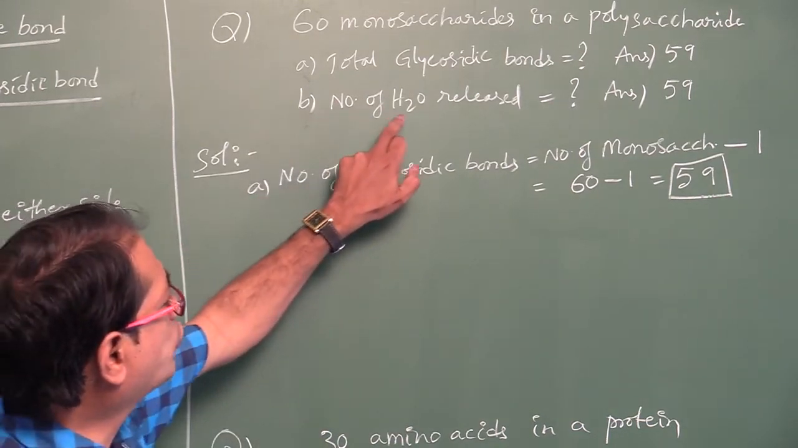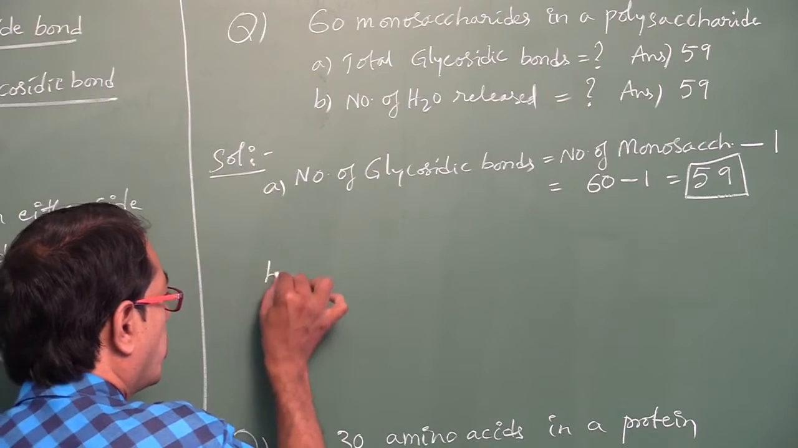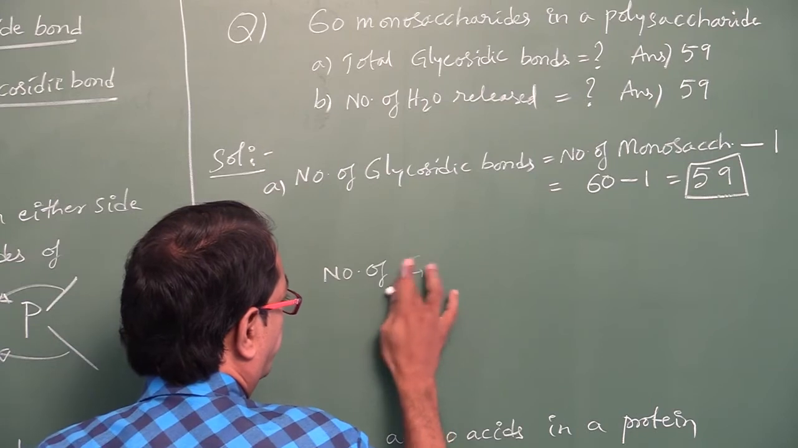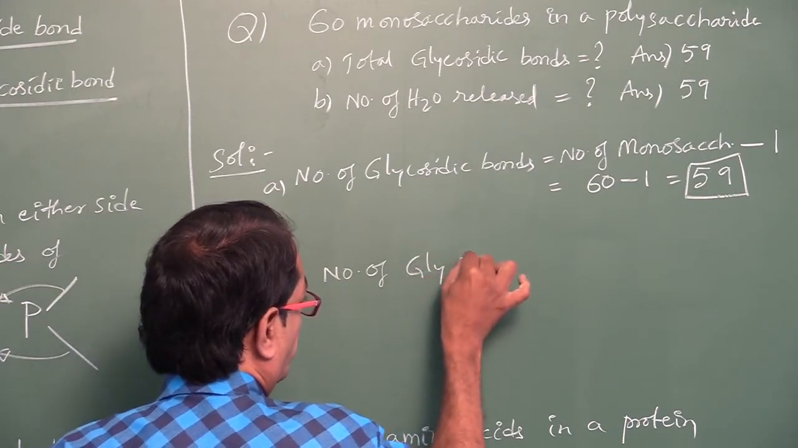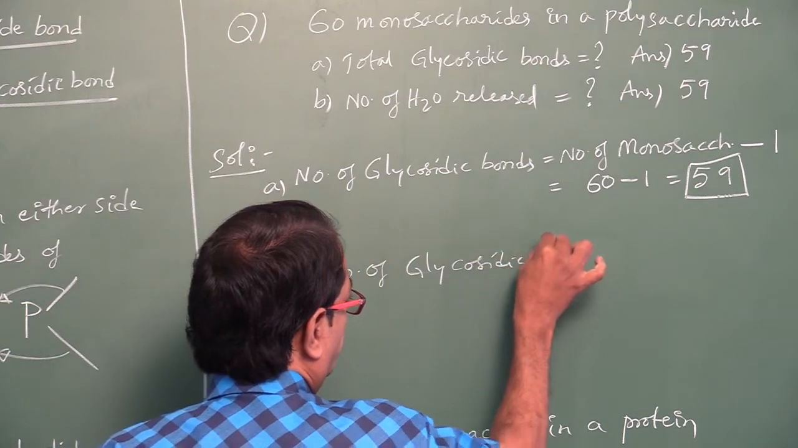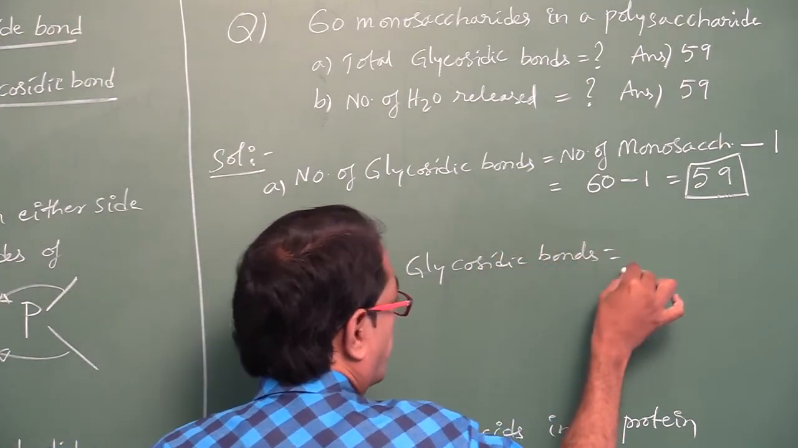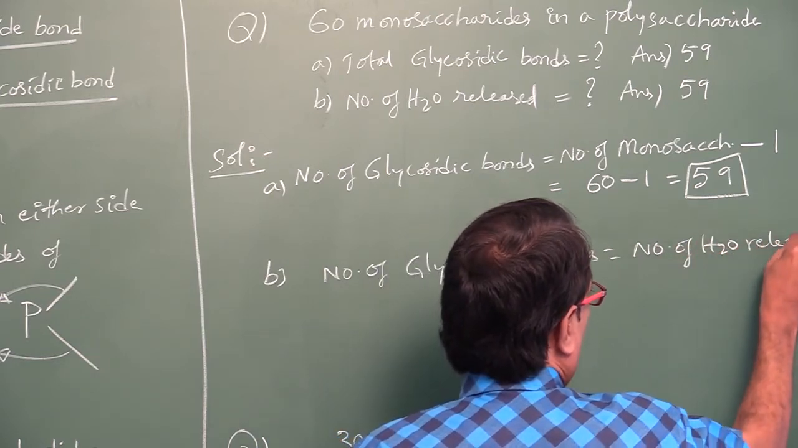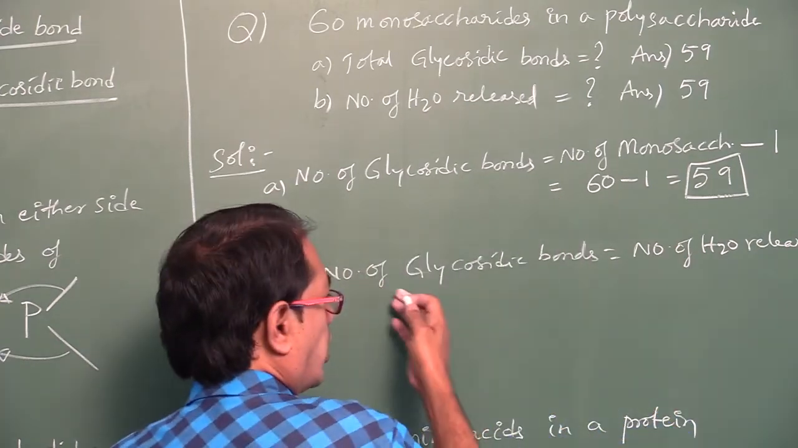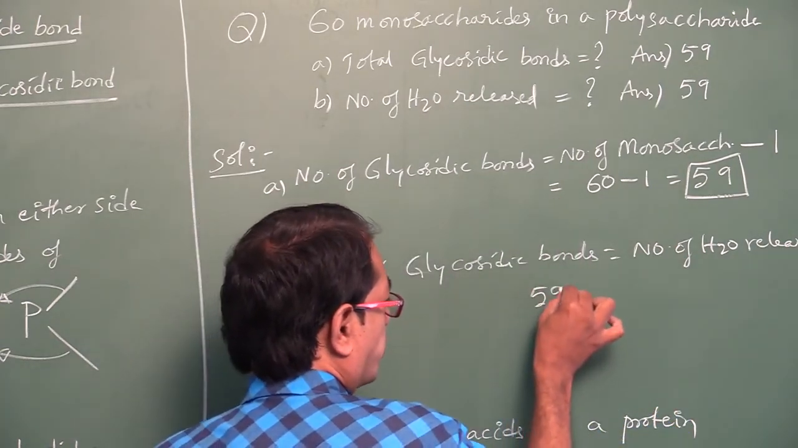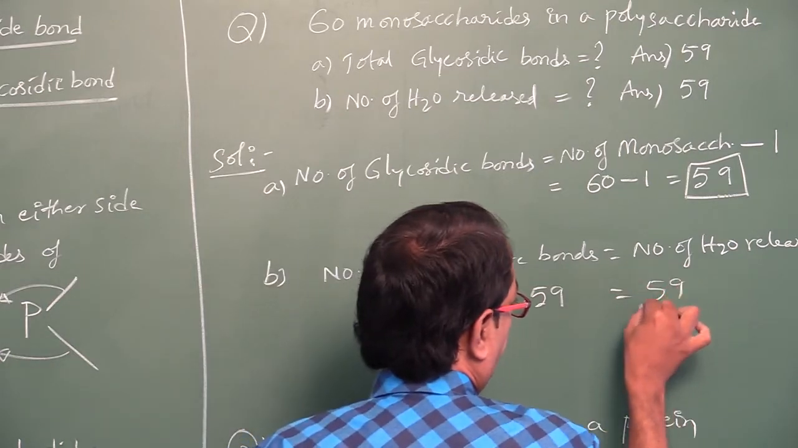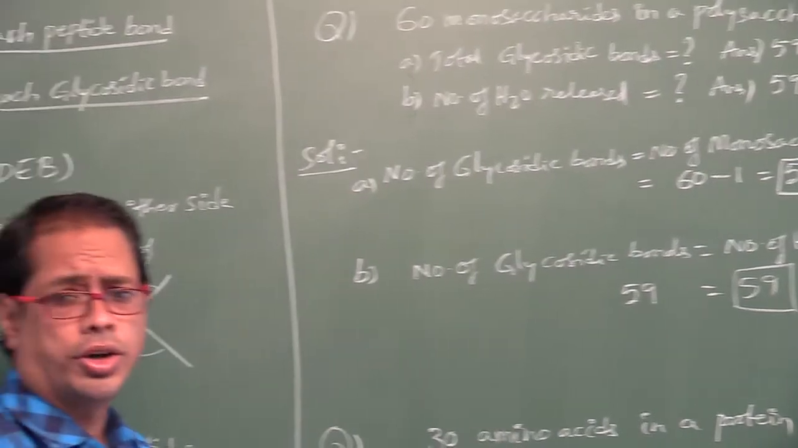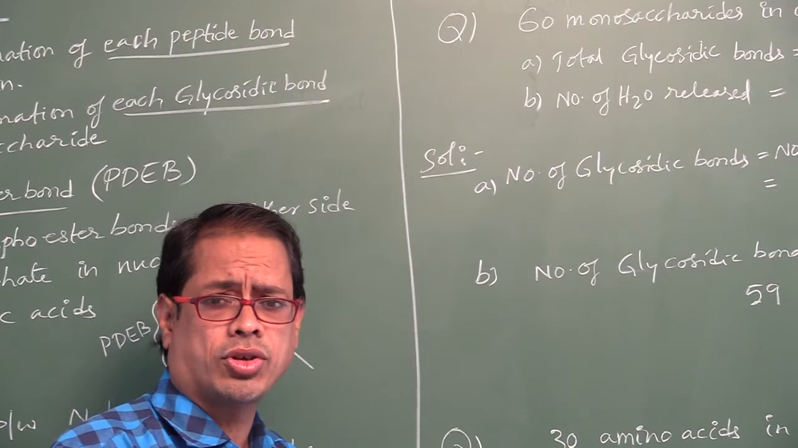Right. Number of H2O molecules released is equal to the number of glycosidic bonds. How many glycosidic bonds are there? 59. So that is equal to 59. Like that you have to do the numericals. Okay. Did you understand? I hope you understood, my dear students.